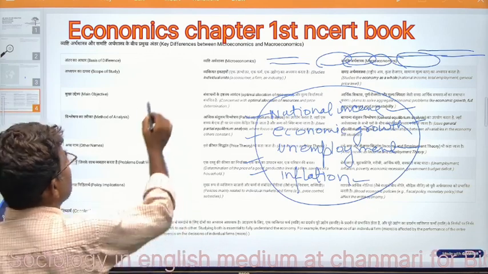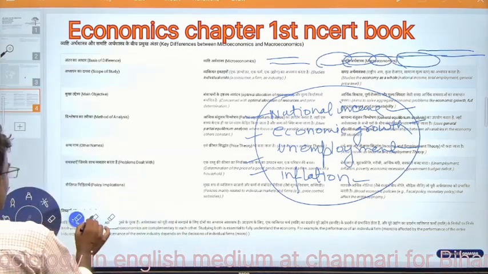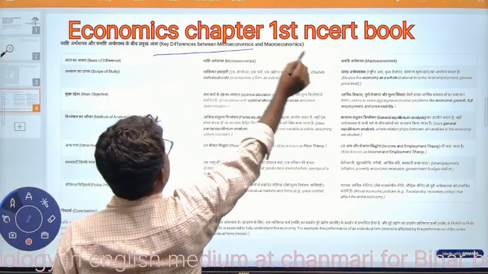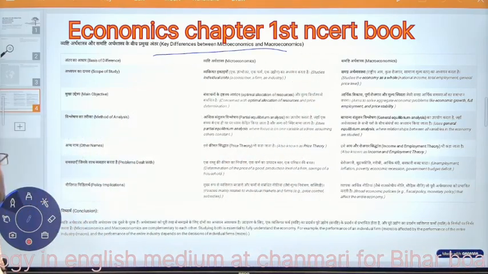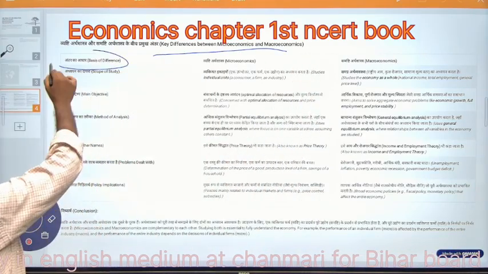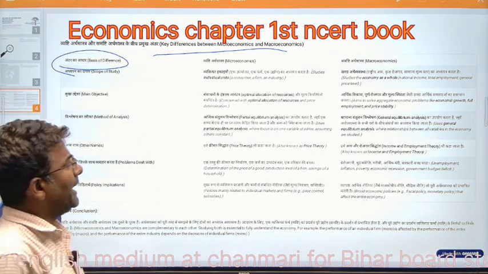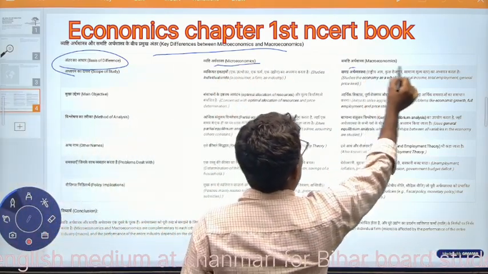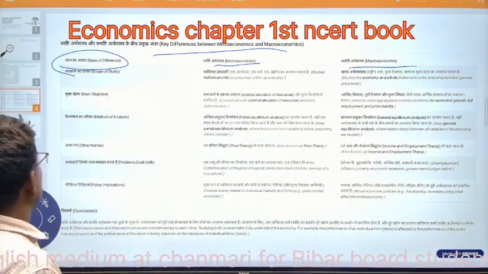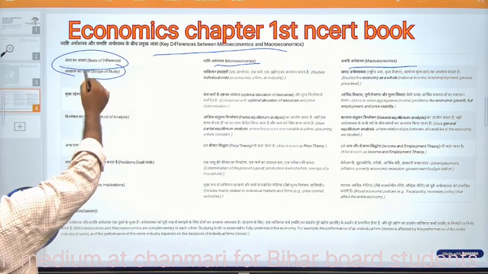Now the next point is what the basic differences are, point-wise. The key differences between micro and macroeconomics. First, scope of study.